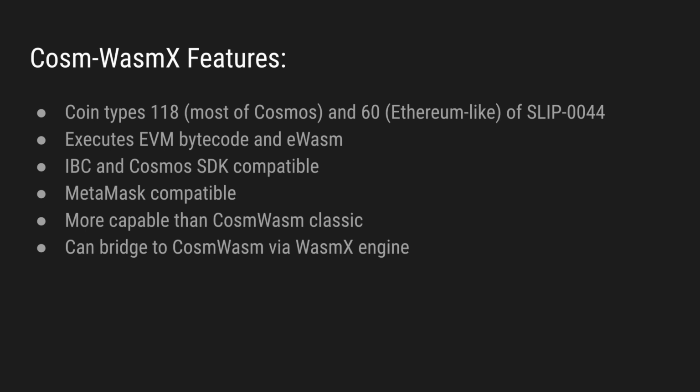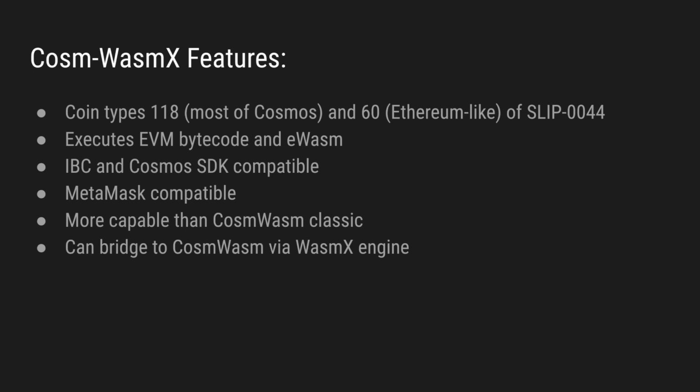So you can send EVM transactions signed with MetaMask, but you can also sign with Kepler, which I already demoed, because we support both Cosmos signatures and Ethereum signatures. But the cherry on top is that now you can sign Cosm-WasM transactions both with Kepler and with MetaMask. And I'll repeat this. A Cosmos chain with Cosm-WasM support can allow users to sign transactions with MetaMask in a very straightforward and maximum efficient way.